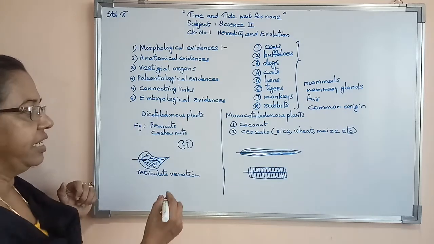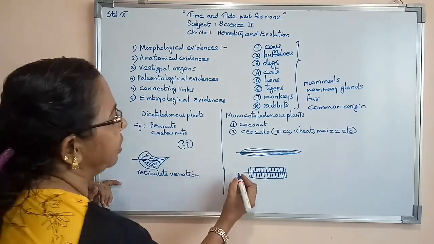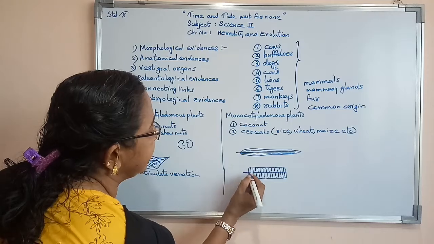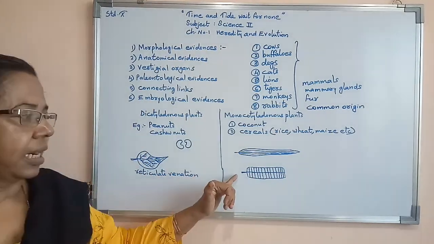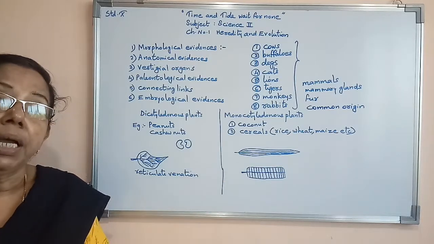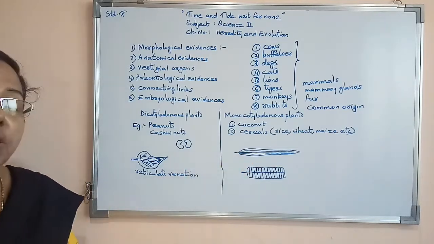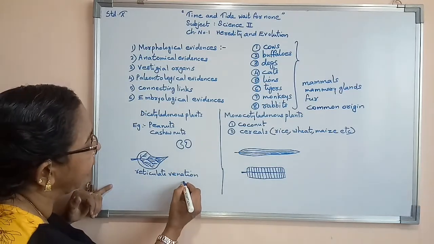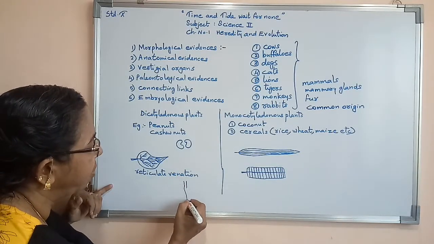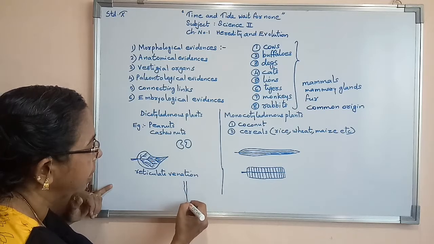Now one more speciality, if we compare both of them, we will see that here a petiole will be there, here also a petiole is there, here also a petiole is there. Now the other thing, when we think of their roots, in dicotyledonous plants there will be one main root.